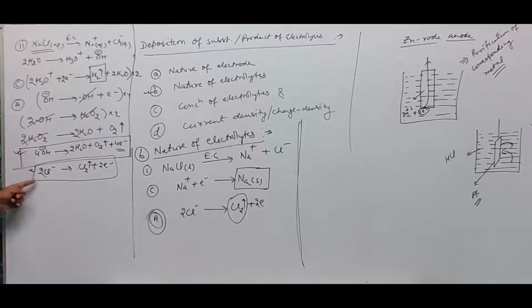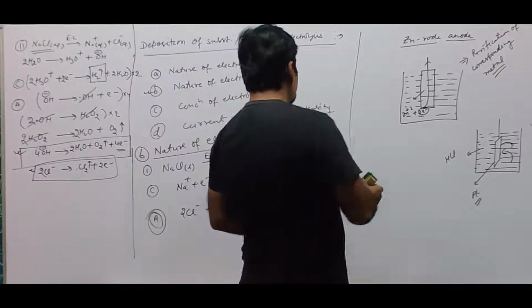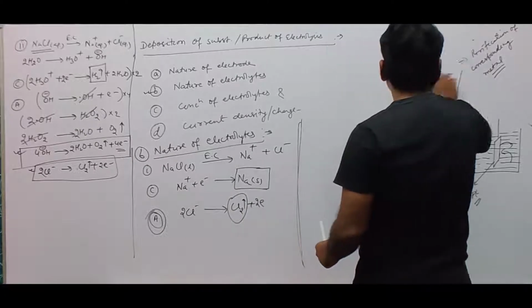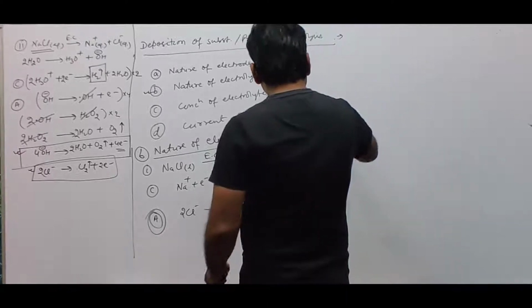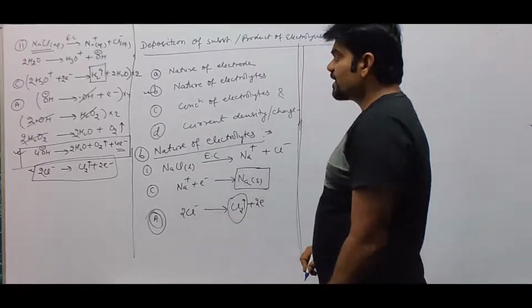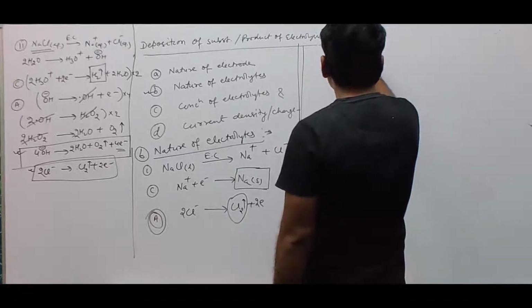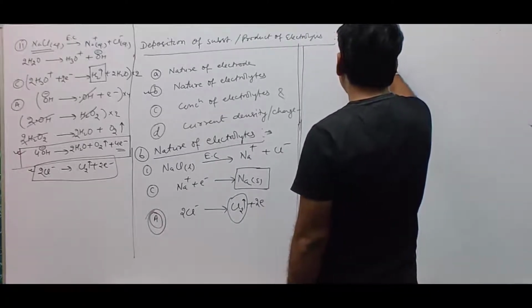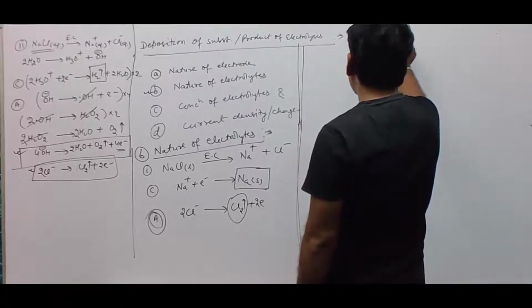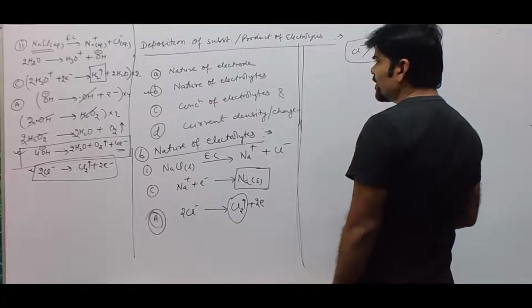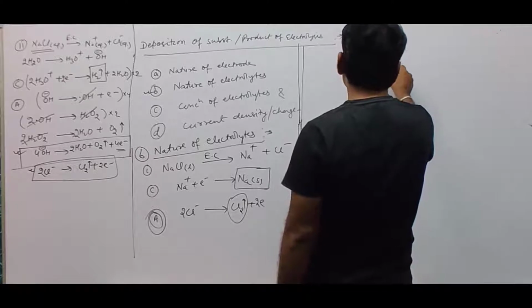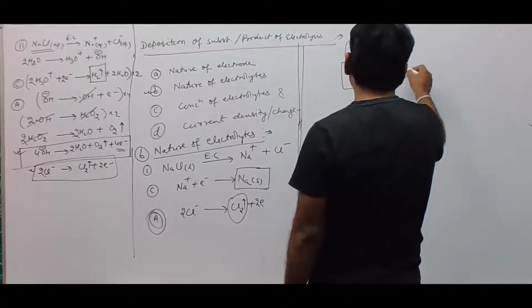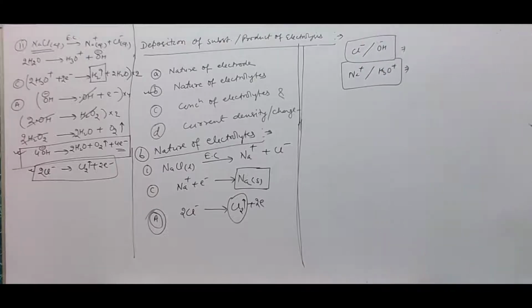Now which ion gets evolved, which ion gets deposited over the surface of the electrode, that is being decided by the discharge potential. So we need to decide whether Cl- will be evolved or OH- will be evolved at anode. That depends upon the value of their discharge potential. Similarly, whether Na+ will be deposited or H3O+ will be deposited is also decided by the discharge potential values.